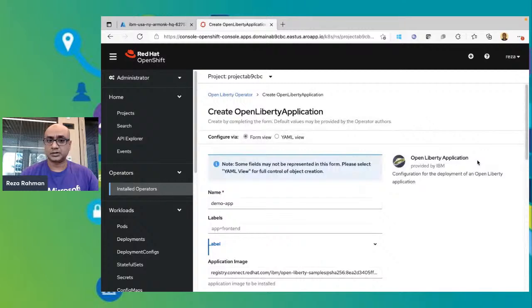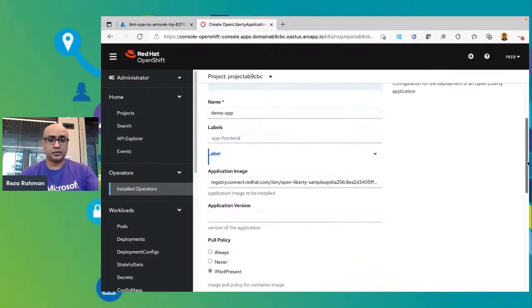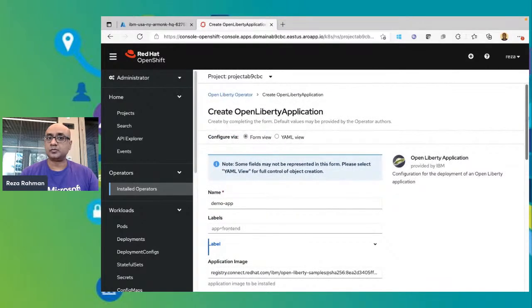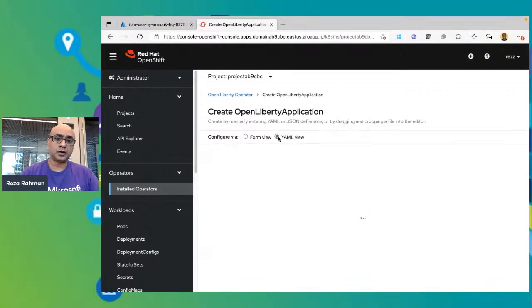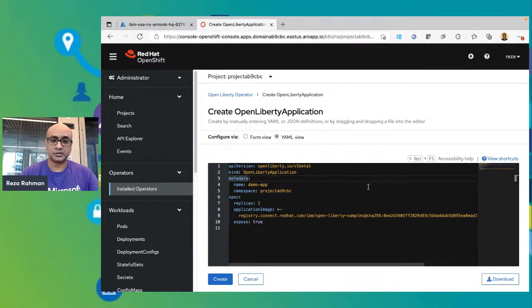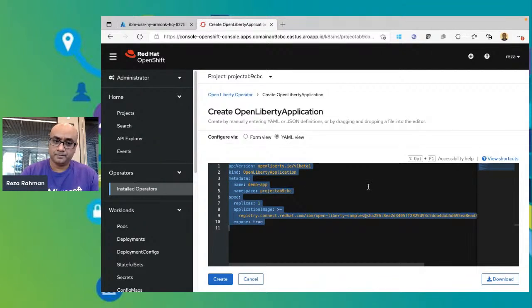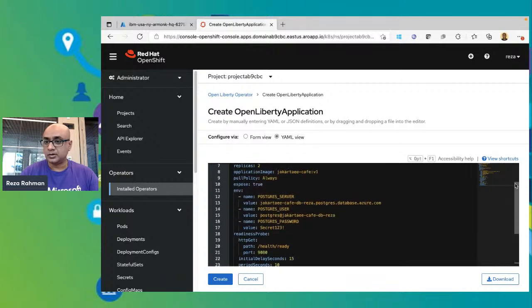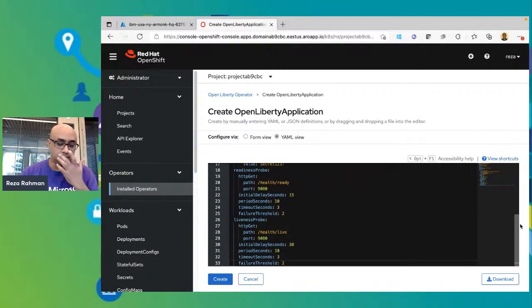So hitting create here, there's a form view and a YAML view. You can use a form view and specify all of the values here, but it's more limited. The YAML view will provide you a bit more flexibility. There is a default one created for you here. We're not going to use it. So we'll paste in our YAML values that we had from before.